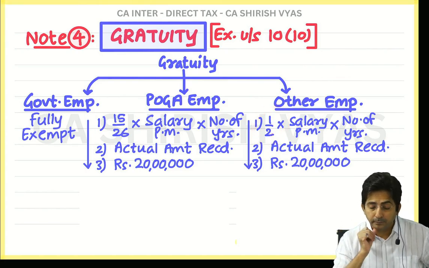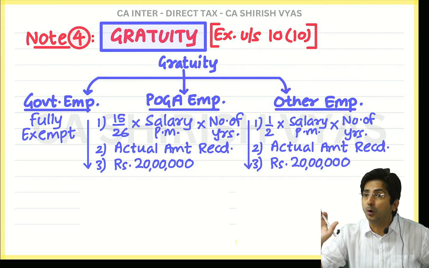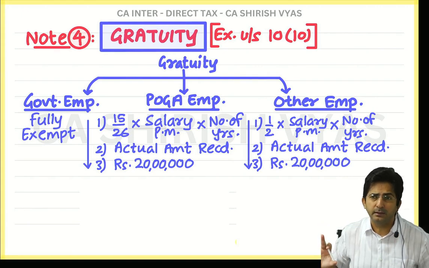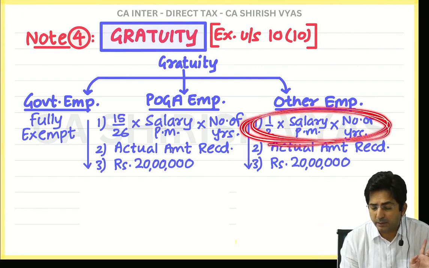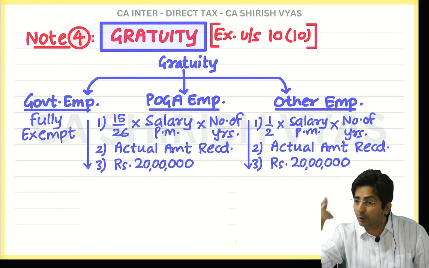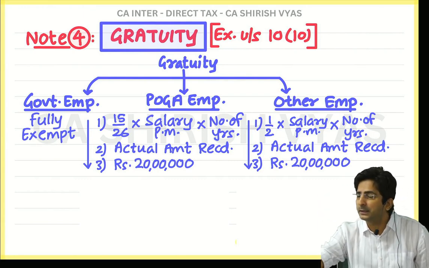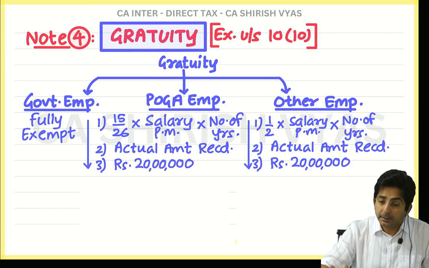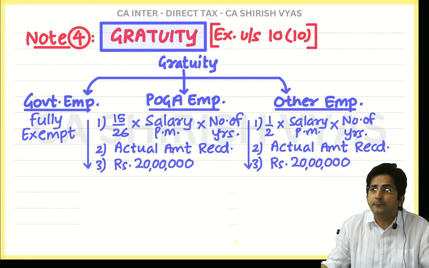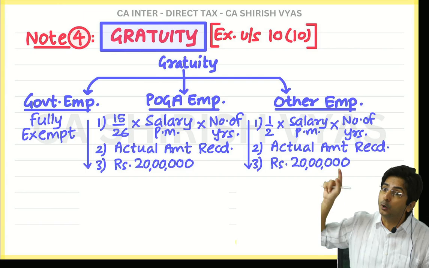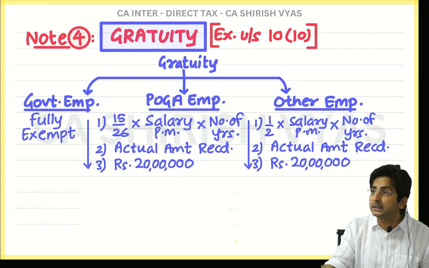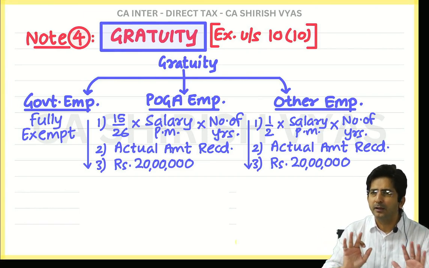Okay. Now see, actually for other employees there is no law. But what the income tax department feels is that if an other employee receives gratuity, he should receive this much based on half salary. See, there is no law as such. If you don't receive the gratuity, you cannot even file a case. Because for other employees, receiving gratuity is not compulsory. But in case he receives, what is the reasonable amount he should receive? That is half salary. Means this is the thinking of income tax law. There is no Payment of Gratuity law to protect the employee. But in case he receives, he should receive a reasonable amount of half salary.